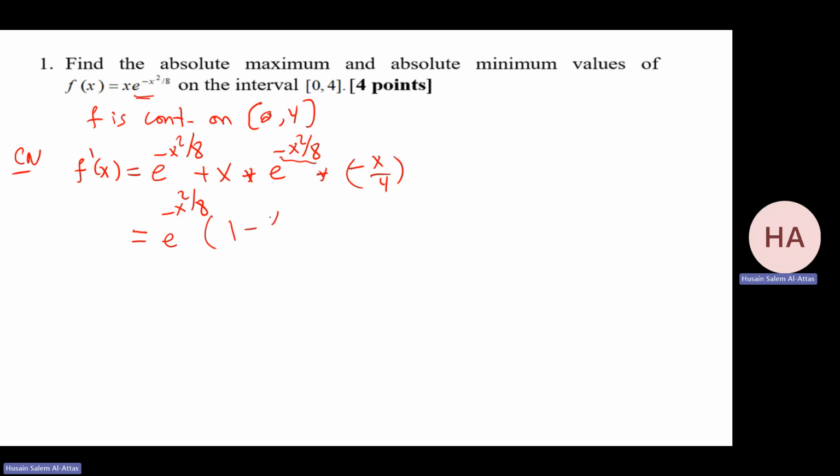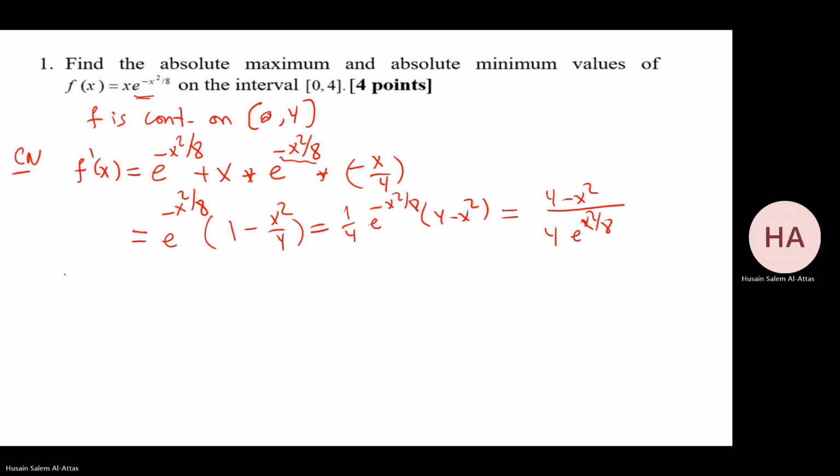What's remaining is 1 minus x squared over 4, which is 4 minus x squared over 4. So f prime at c is 4 minus c squared over 4 times e to the minus c squared over 8.